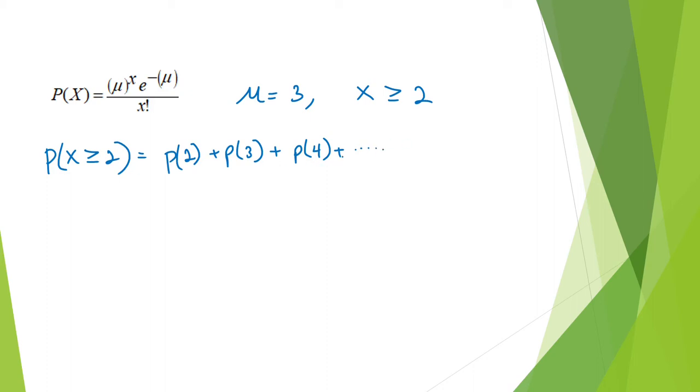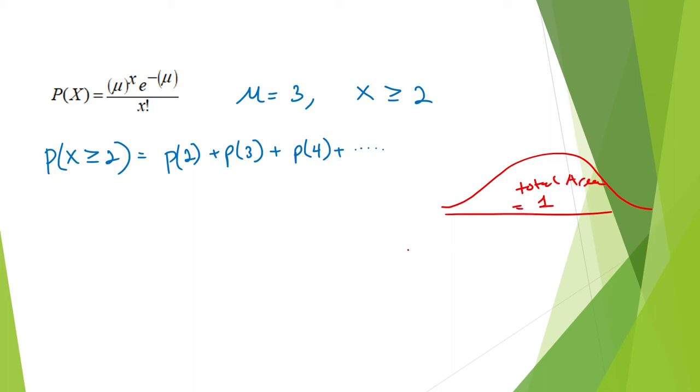Now, this is impossible to do. We can't do the calculations forever, so we're going to have to find another way to do these calculations. I want you to recall that the area underneath this distribution has to add up to 1. The total area has to be equal to 1.